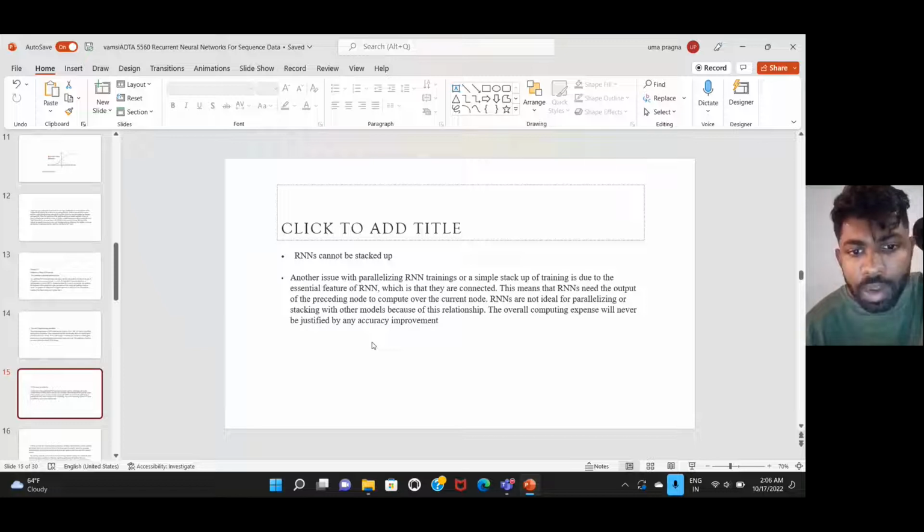So another issue for RNN is parallelizing the training or stacking. When they are connected sequentially, we cannot parallelize. That means that RNN needs the output of the previous nodes.